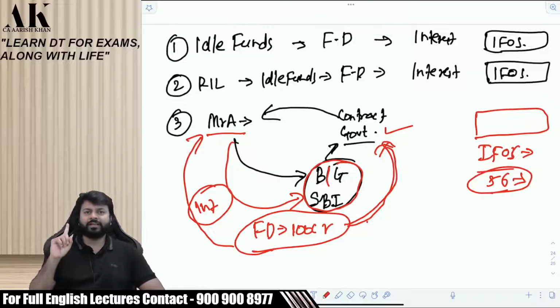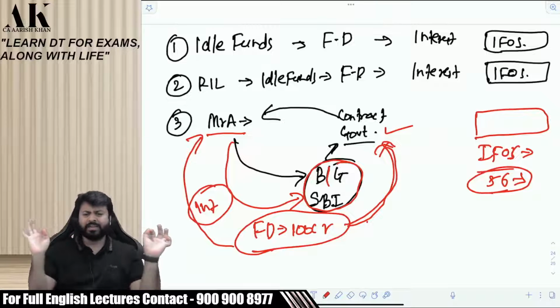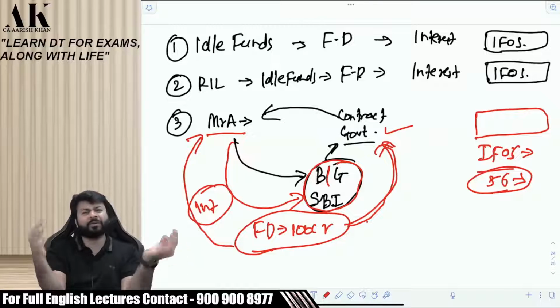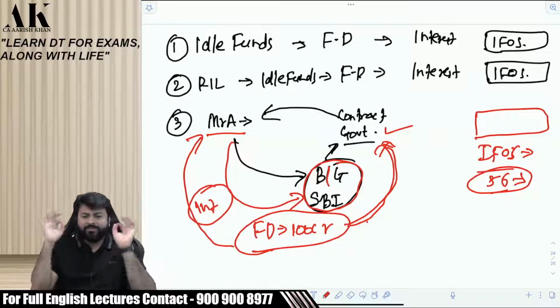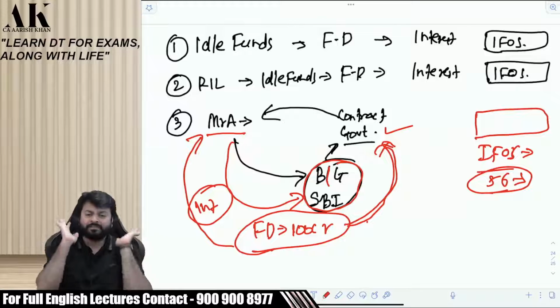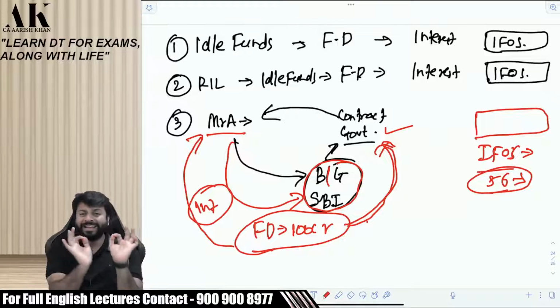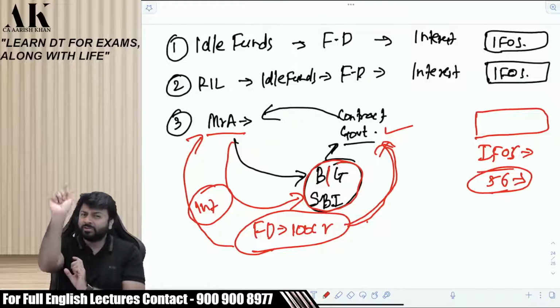If your interest is an independent investment activity, you have invested in FD because you want interest, then it is IFOS. But if your interest is inextricably linked, inextricably means closely, with the activity of business, you are earning interest not because you want to earn it.